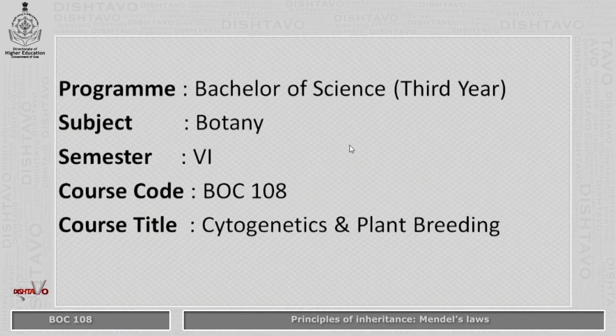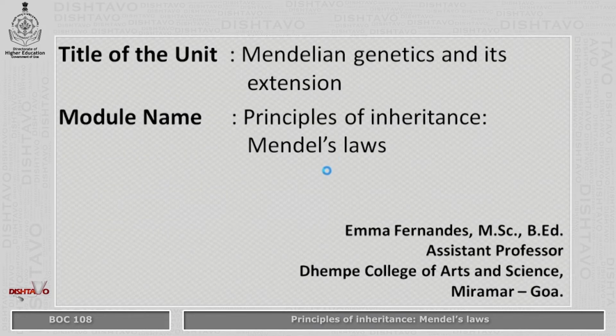Welcome to this e-module. This program is designed for the students of Bachelor of Science 3rd year in the subject of Botany, Semester 6, course code BOC 108, and the title of this course is Cytogenetics and Plant Breeding. The title of this unit is Mendelian Genetics and its extension. Module name, Principles of Inheritance, Mendel's Law.